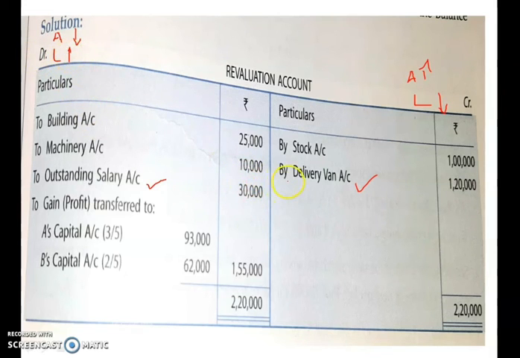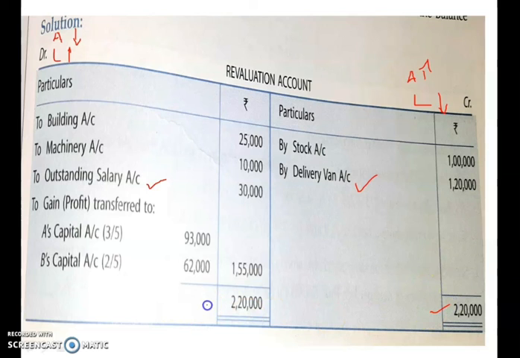Now after posting, all the items related to revaluation of assets and liabilities are posted. Now you can close this account. You know very well how to close the account. The side which is more, you write the total. You can see that 2,20,000 on the credit side is more.